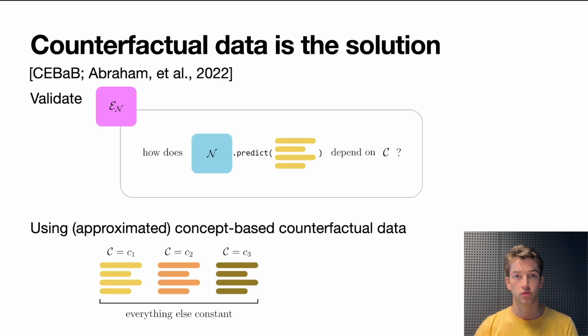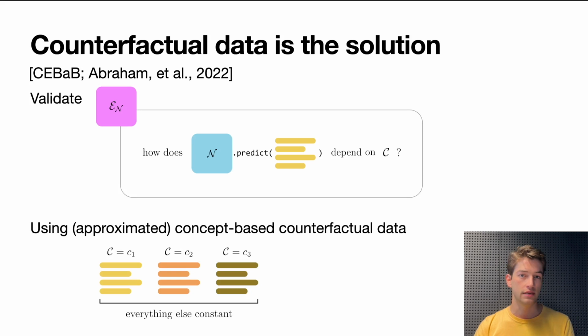This was something proposed in a recent work called the CEBaB dataset. To validate a bunch of these explainers, they use approximated concept-based counterfactual data. So they have a bunch of inputs that are rewritten by humans to reflect different concepts but have all the rest the same. That can really be used to benchmark how a model actually changes when going from a factual to a counterfactual. And that is then a validation signal for an explainer that says how important a specific concept was.